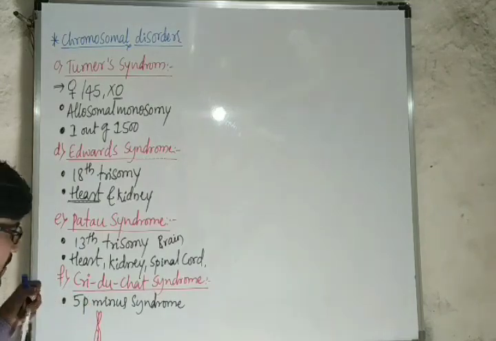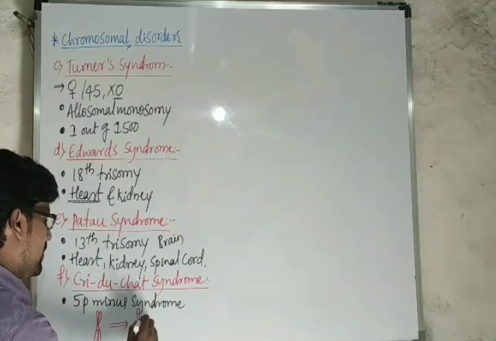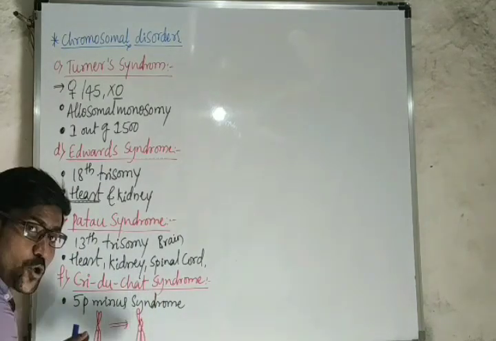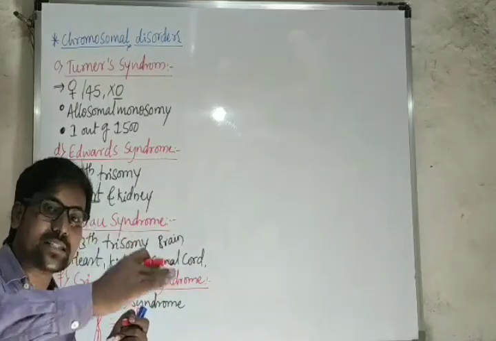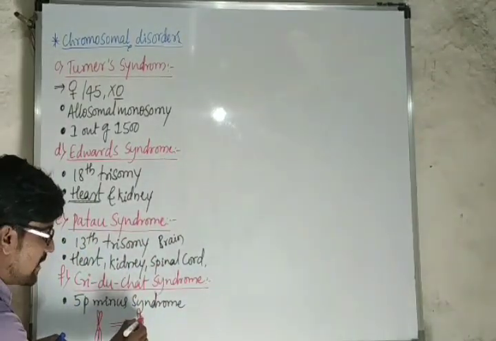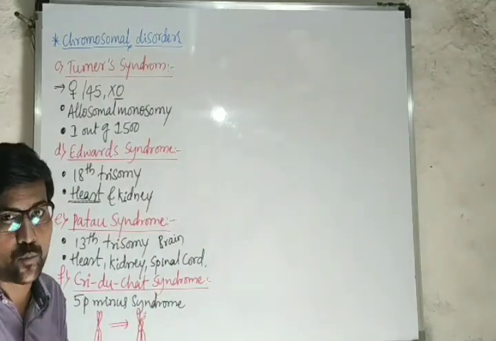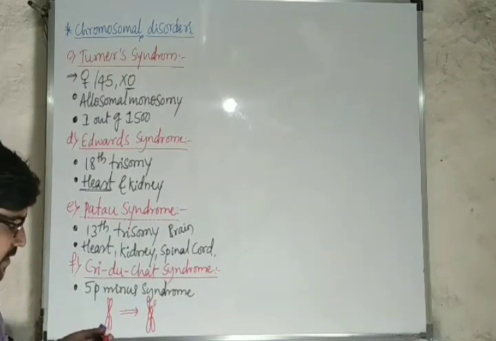This is the normal shape. So in this syndrome, the chromosome may be like this. That means some portion of the chromosome or chromatid is cut. When the chromatid is cut, these genes are missing here. When these genes are missing, that leads to the 5p minus syndrome, Cri-du-chat syndrome, this one.